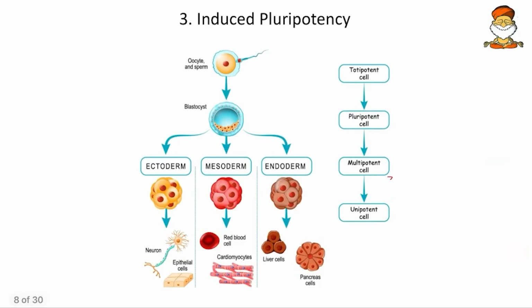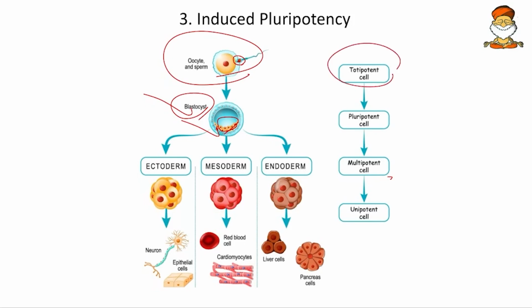Then come to next, induced pluripotency. So before induced pluripotency, we take up pluripotency first. So here we have the stem cells. Stem cells are the ones which can differentiate and replicate into various other kinds of cells. So here I have a zygote. So fertilization is going on. So this zygote will form two kinds of cells, that is the blastocysts and the baby cells. So this cell has the ability to differentiate into blastocyst cells and the baby cells. So that is what is called totipotent.